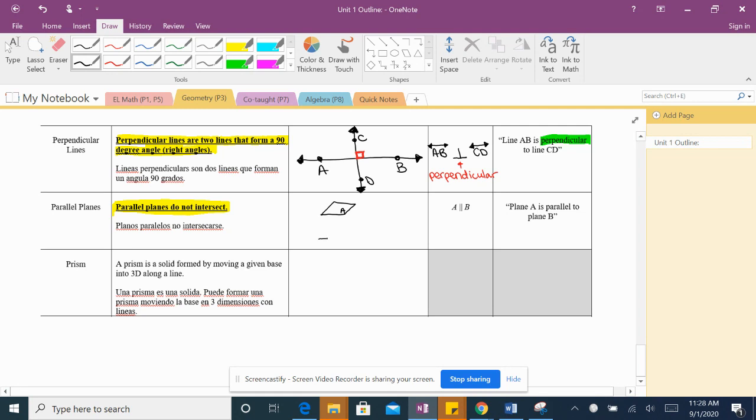So I need a second plane, but they do not intersect. Necesito un plano segundo, pero no intersecarse aquí. So plane A is parallel to plane B. Plano A es paralelo a plano B.